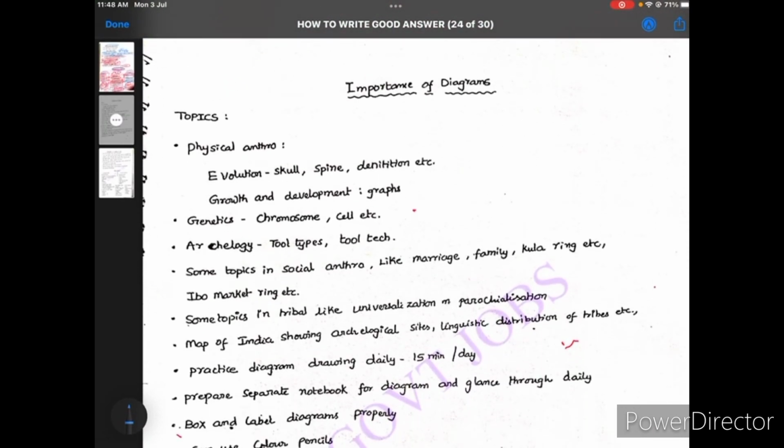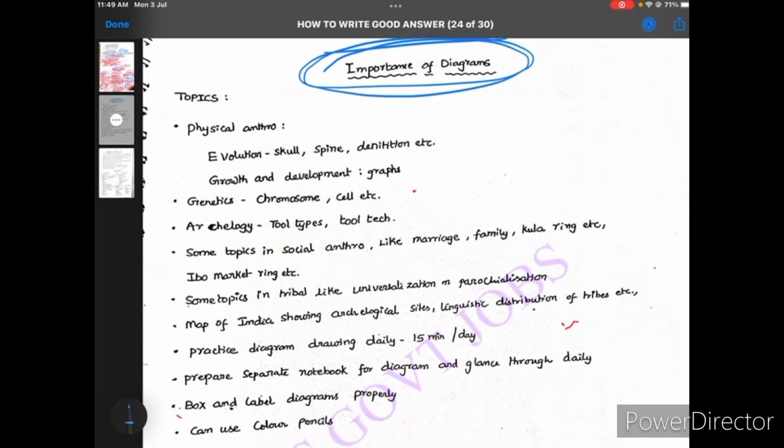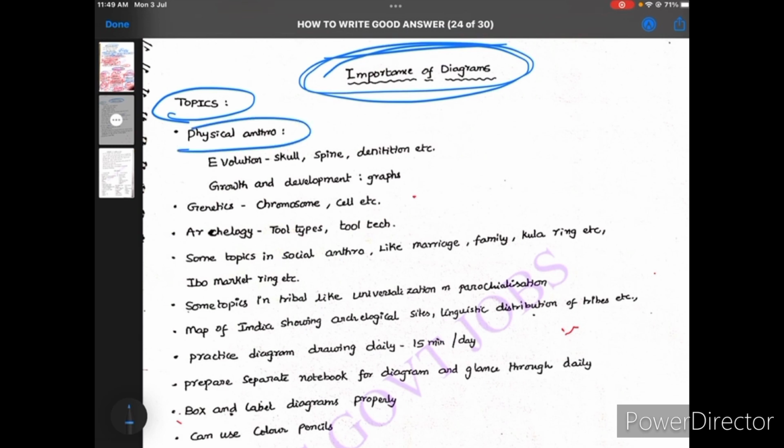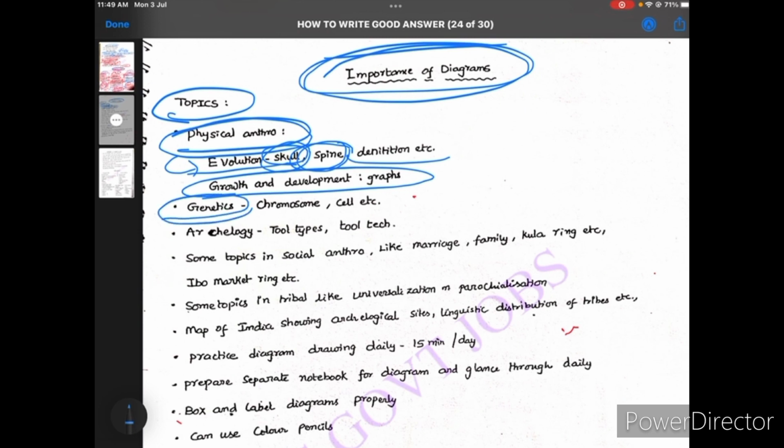Now next, I am giving an intimation of the importance of diagrams. So let me check the topics. First of all, physical anthropology. This is a very important topic for diagrams, because if you read physical anthropology, there is the evolution of the skull, spine and dentition, and growth and development. These are very important areas. If you write the answer it will be good, but if you draw the diagram, it will give you more marks. Okay, remember this. And after that, in genetics, chromosomes and the cell are very important. You should draw the diagrams also.